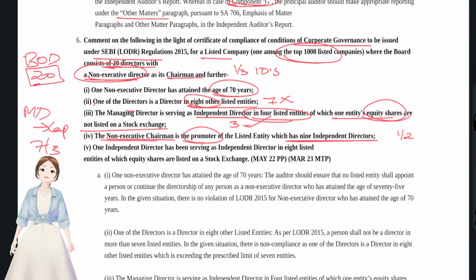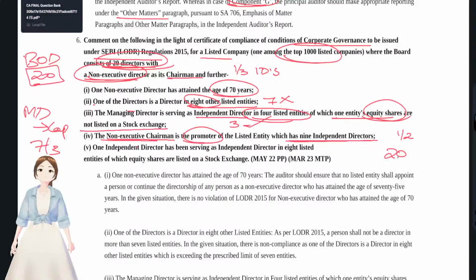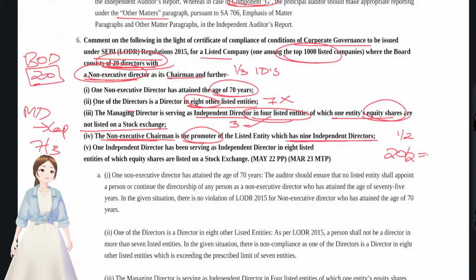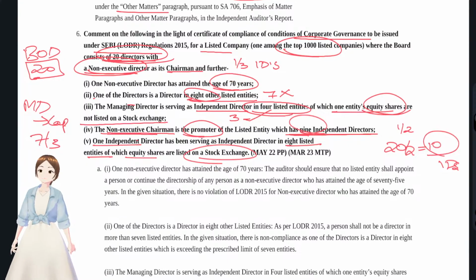You see how many board of directors were there? 20 board of directors were there. Out of 20, since the non-executive chairman is promoter, how many? Half should be the independent directors, right? Half of 20 is a minimum of 10 directors who have to be independent directors, but there were only 9. So this is also not in compliance with LODR regulations. And one independent director has been serving as independent director in 8 listed entities of which equity shares are listed on stock exchange. Can he do that? No, that was not in compliance with LODR regulation.